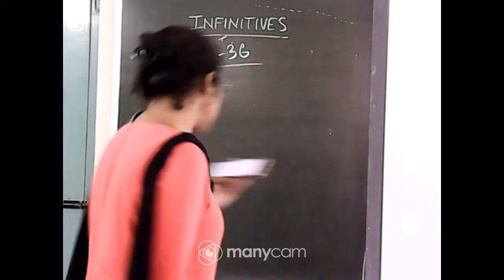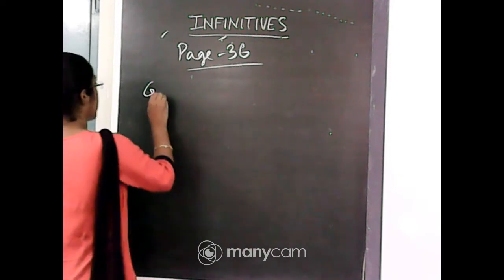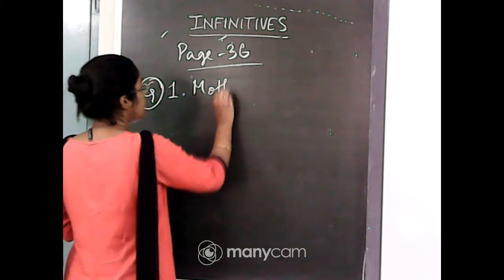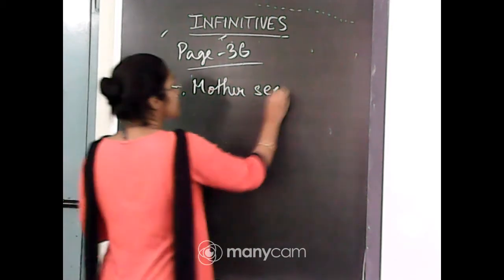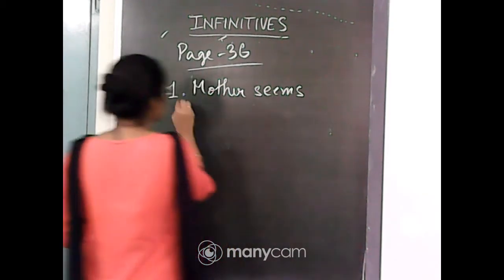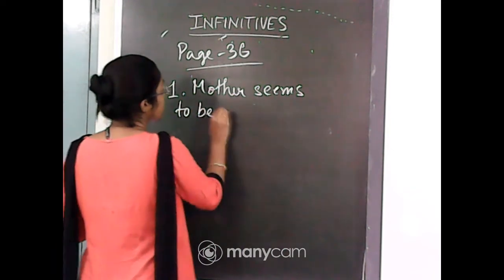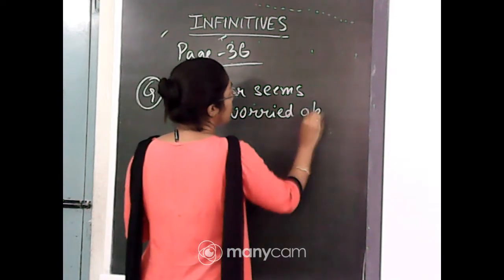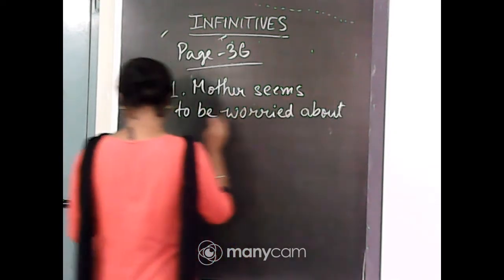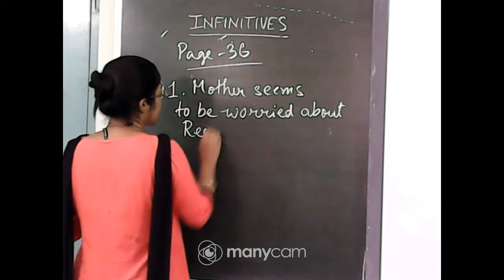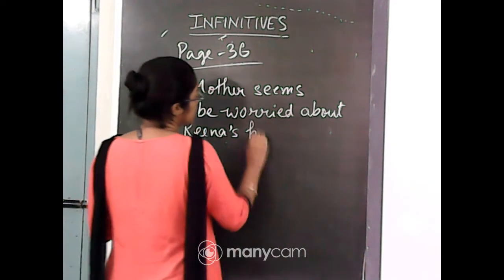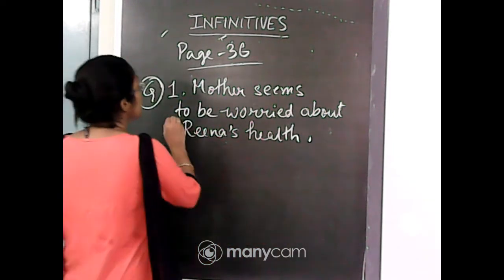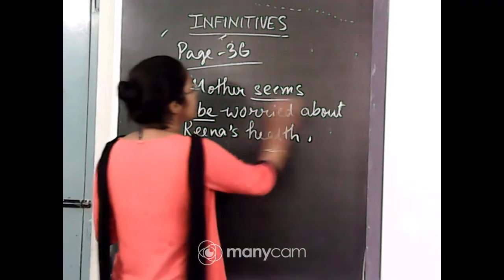Mother seems to be worried about Rina's health. Now, why I am using here to be and seems?